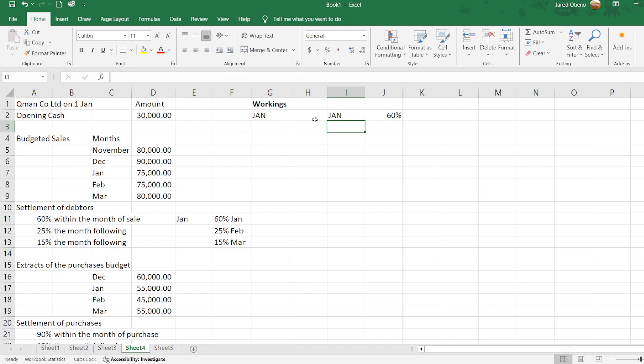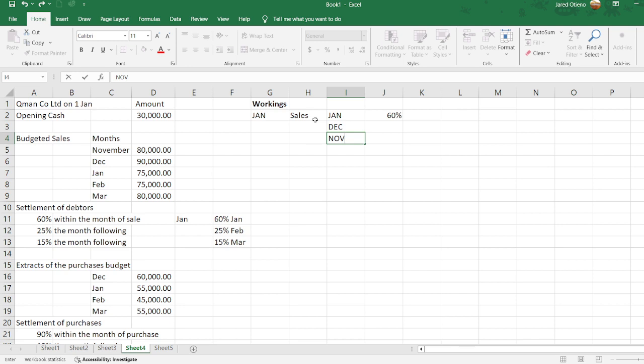These are sales. So this is the cash that is coming in for the month of January. Still in the month of January, we will receive cash that relates to the previous month, which is December. Then we will also be receiving cash from November.